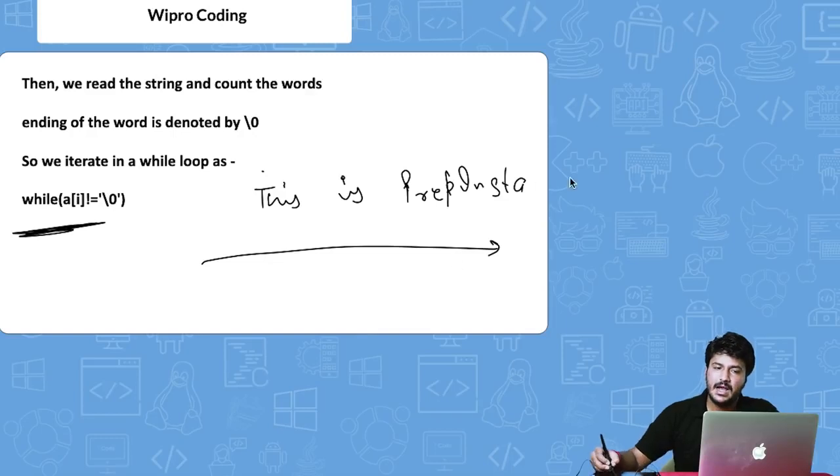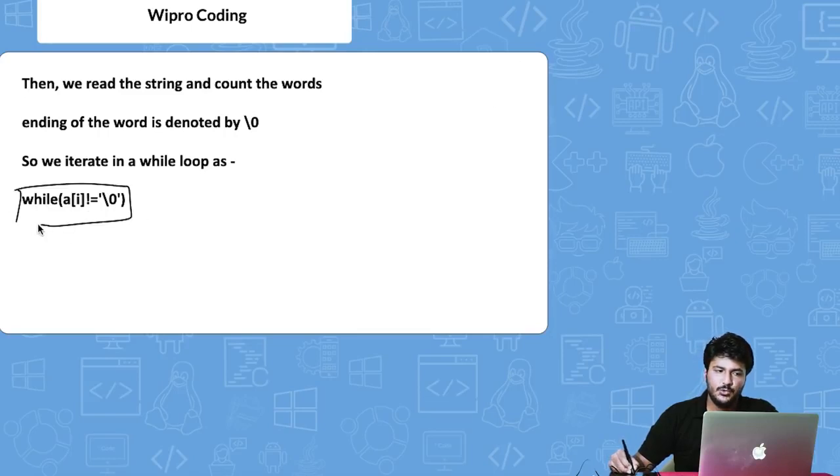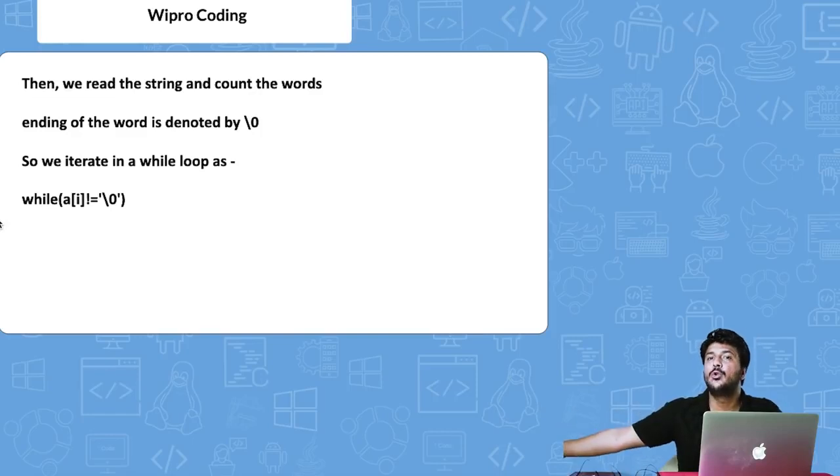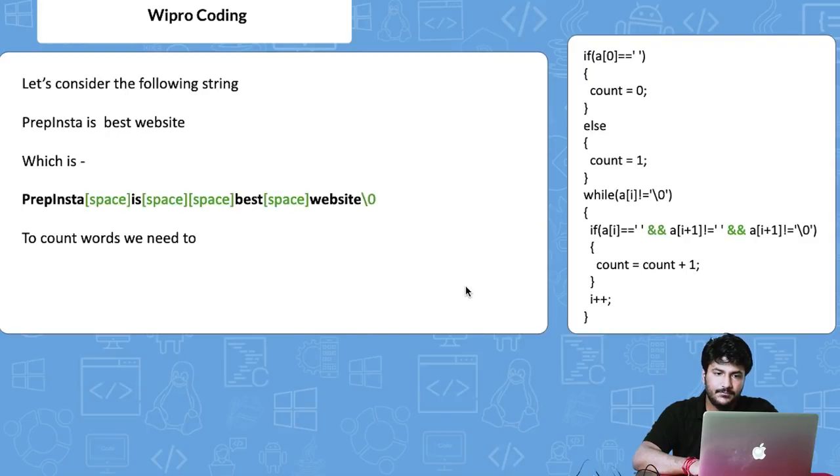Any particular string ends with \0, so we say run this while loop until and unless you encounter \0. This condition will be used for running the loop to iterate upon the whole string altogether. So that is what we are doing here. Let's move ahead to the next one.